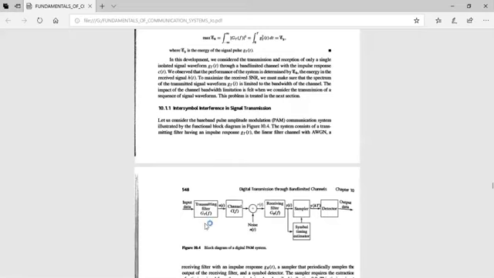So this includes a transmitting filter, and a channel into which the noise is going to be added, which is considered to be an AWGN noise. And at the receiver side, we have a receiving filter, a sampler to which we are going to feed the timing signal, and the detector, from which we are going to get the detected output. So this is the block diagram for a digital PAM system.